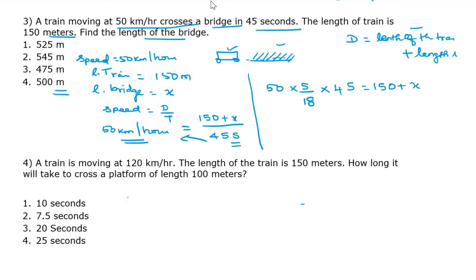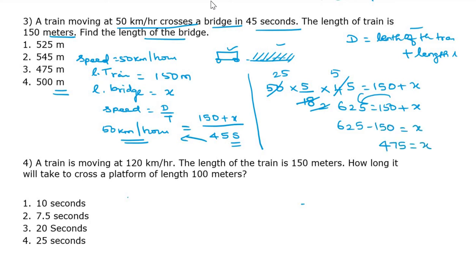Okay, simplify it. Cut with the 9 table, cut with the 2 table. 25 into 25, 625 equals 150 plus x. Take 150 to this side. 625 minus 150 equals x, that is 475. The x value is 475 meter. Okay. Come to the next question.